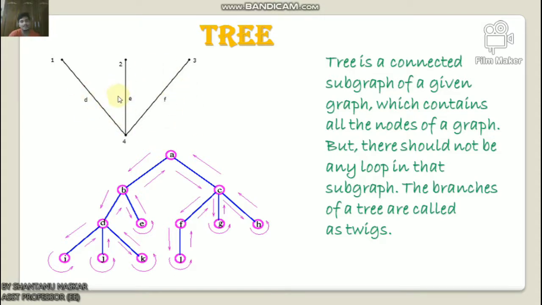This tree has only 3 branches out of 6 branches of the given graph, because if we consider even a single branch of the remaining branches of the graph, then there will be a loop in the above connected subgraph. Then the resultant connected subgraph will not be a tree. So from the above tree, we can conclude that the number of branches present in a tree should be equal to n minus 1, where n is the number of nodes of the given graph.